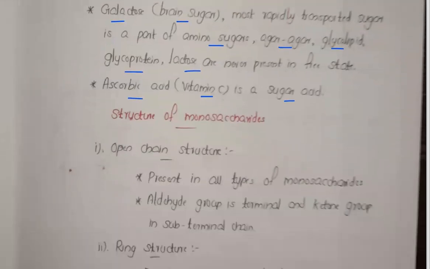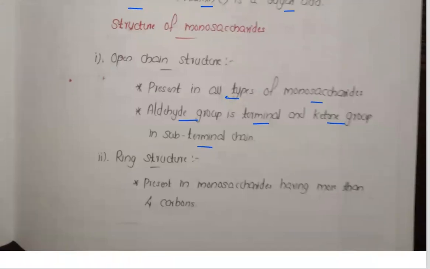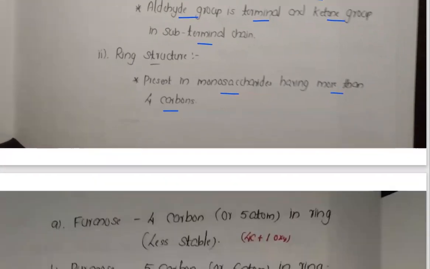Now the structure of monosaccharides. Two types of structures are there: open chain structures and ring structures. Open chain structures are present in all types of monosaccharides. The aldehyde group is terminal and the ketone group is subterminal. The aldehyde group is at the upper end, and the ketone group is just below the terminal region. That's about the open chain structure. And a ring structure is present in monosaccharides having more than 4 carbon atoms.